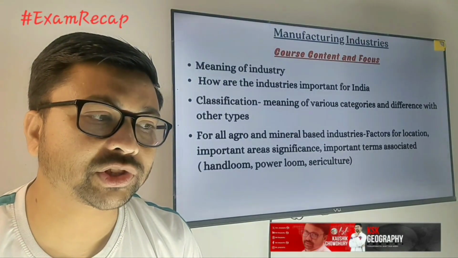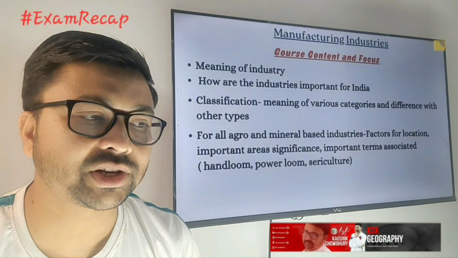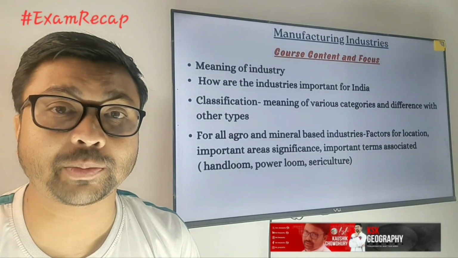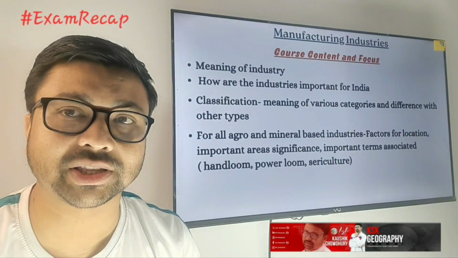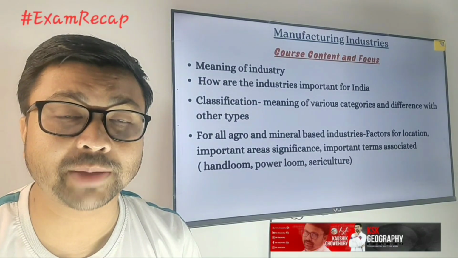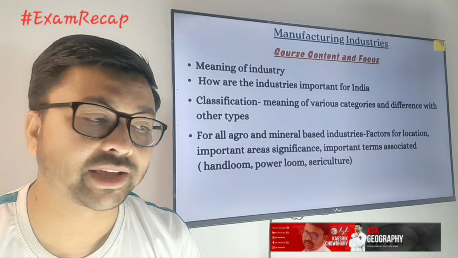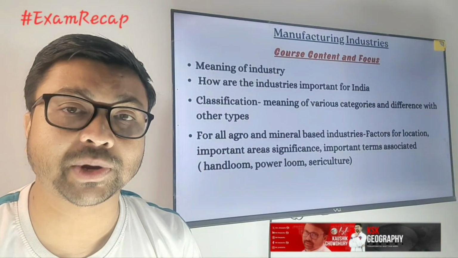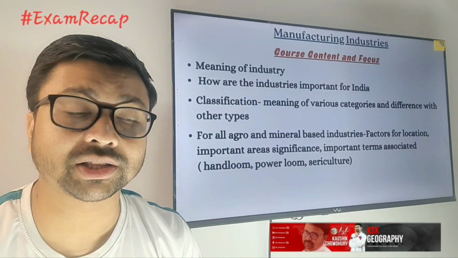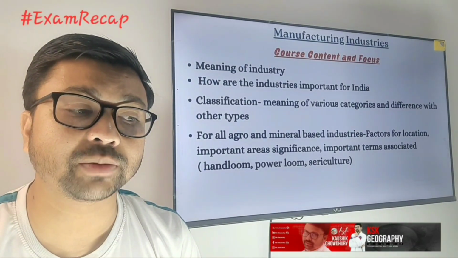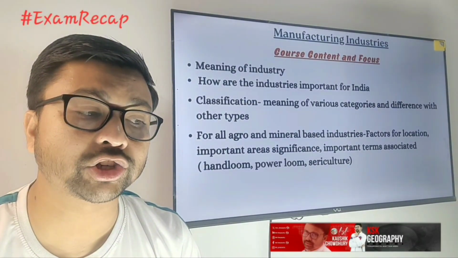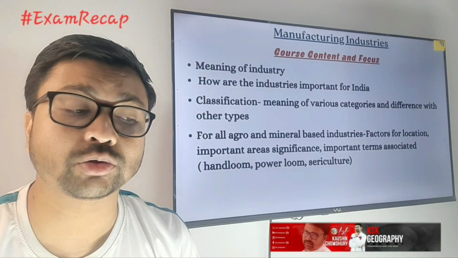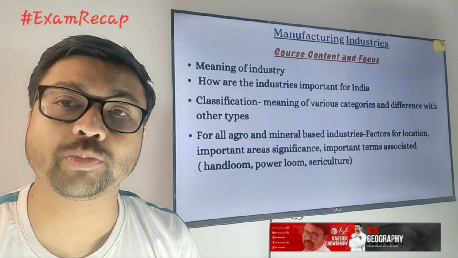So here you can see manufacturing industry. You need to study first the meaning of industries, then how industries are important for our country India, then the classification of industry. There are various types of classification. Here you need to focus on the types of industries as well as their examples. Next you need to focus on agro-based industries and mineral-based industries. As per your syllabus, you need to study for each industry the factors for location, important areas, its significance and importance, and terms associated with those industries like handlooms, powerlooms and sericulture.